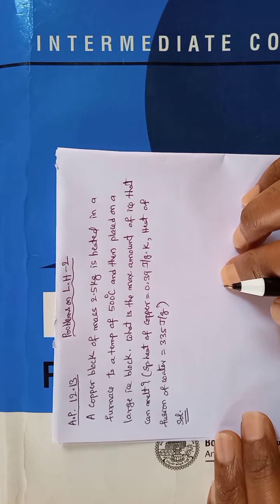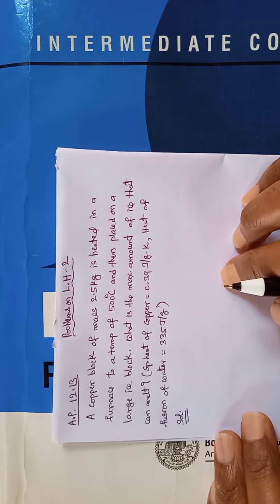So if you convert mass into grams, the gram and gram get cancelled. So now, 2500 grams copper block at 500 degrees centigrade.